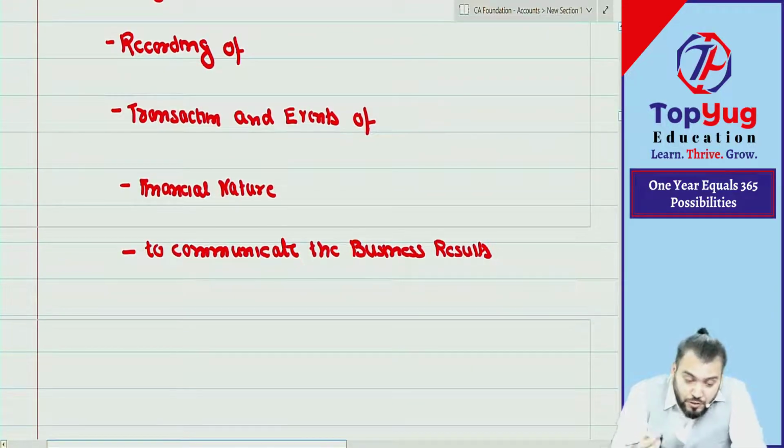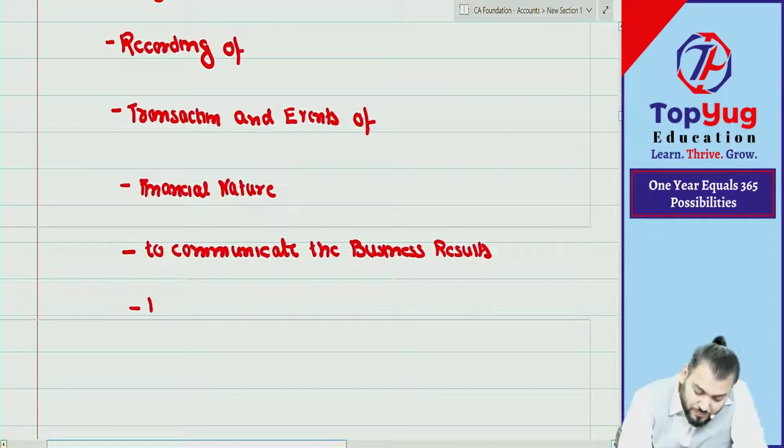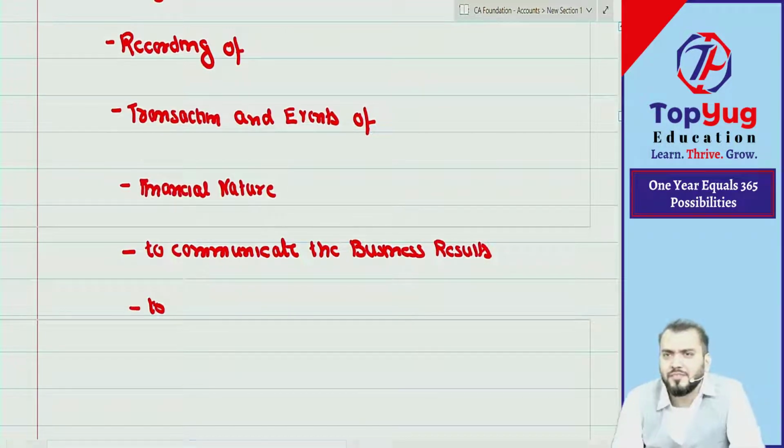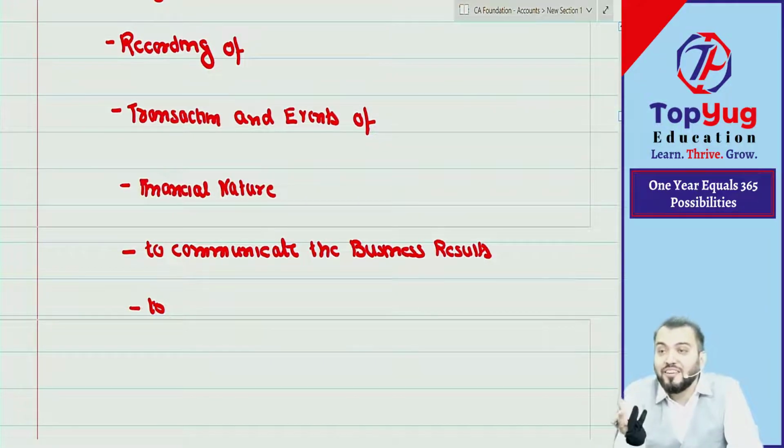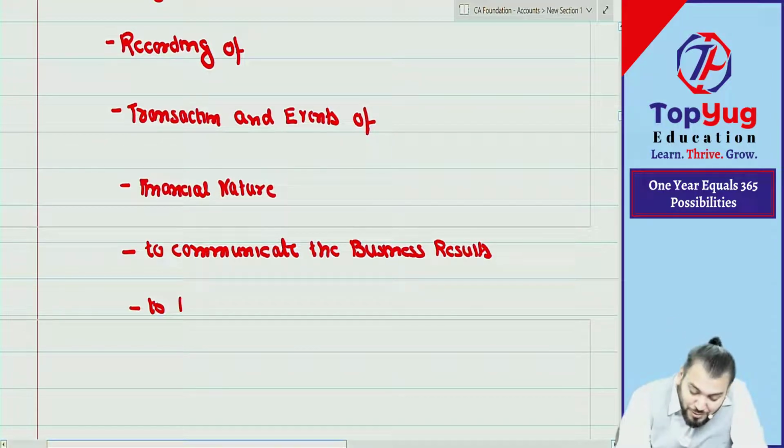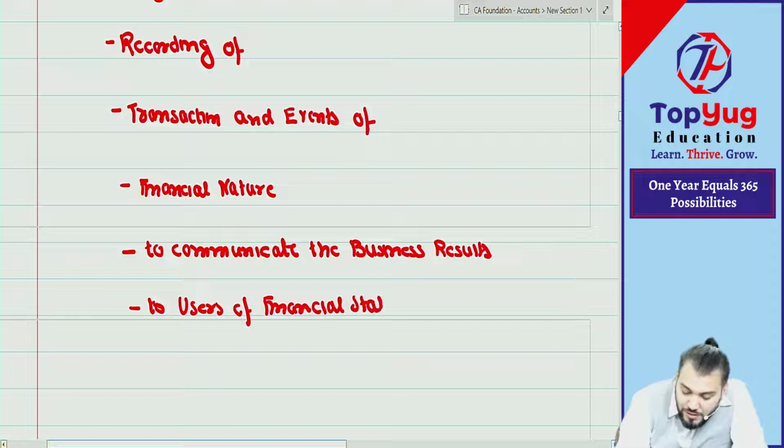Understood? To whom? To supplier, customer, bank, government. They are known as users. Users of what? Users of financial statement. Understood? So to whom? Users of what? Financial statement.